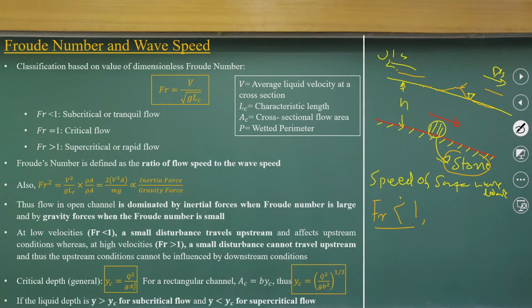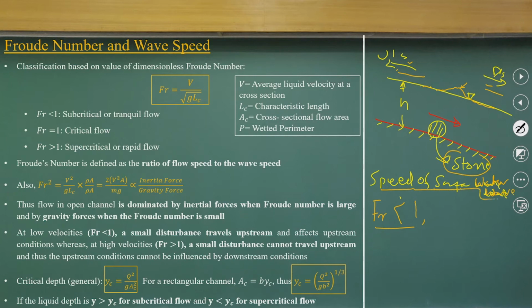Does that disturbance propagate upstream, or in both directions, upstream and downstream, or just downstream? That is what indicates the flow behaviors between different conditions, flow regimes. That is what we look at in terms of speed of the surface water wave.